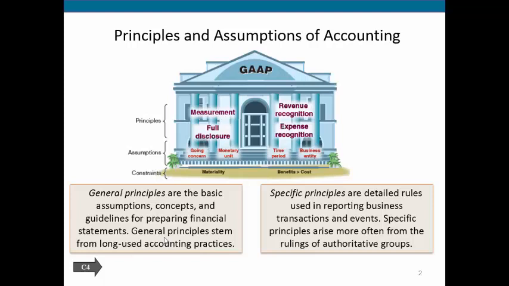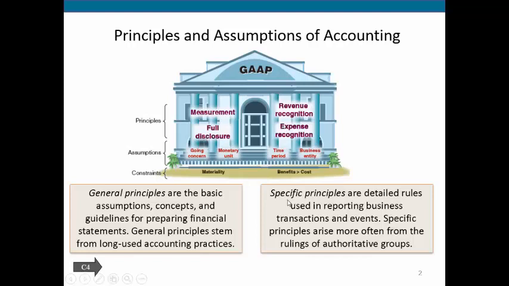And we'll look at what some of these general principles are as we move to the next slides. And then we have our specific principles, and these are the detailed rules that we use in reporting business transactions and activities. So when the general public thinks about accounting, that's where we think about all the nitpicking, whether something's a debit or a credit and those things. So that's what we're talking about, these specific principles.